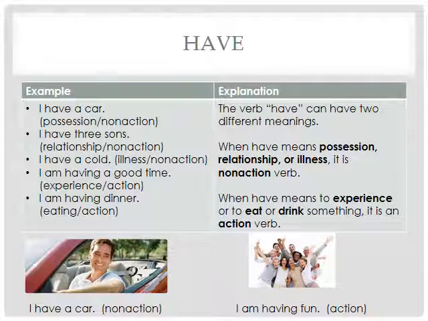We can also say that have is non-action when it means a relationship. So like I have a sister, okay? This is describing a relationship, and in that case it's non-action. Or it could be when it's describing an illness, like I have a cold. This is considered to be non-action.